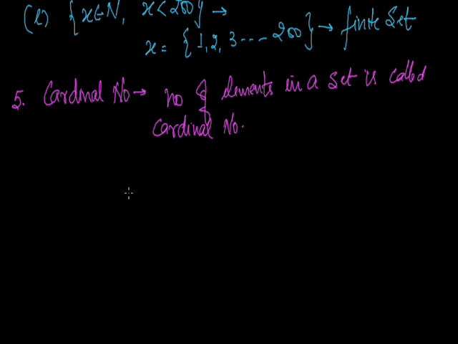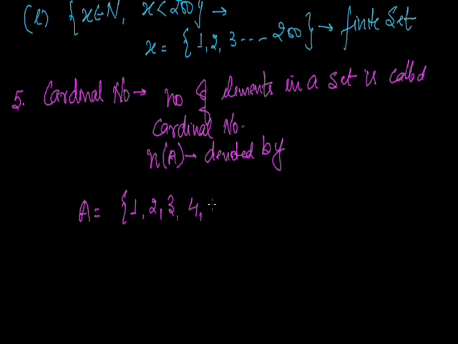How many elements there are in one set is called the cardinal number. It is denoted by n(A). Like if a set A has elements 1, 2, 3, 4, 5, so the cardinal number n(A) is equal to 5. Since there are only 5 elements in set A, the cardinal number is 5.